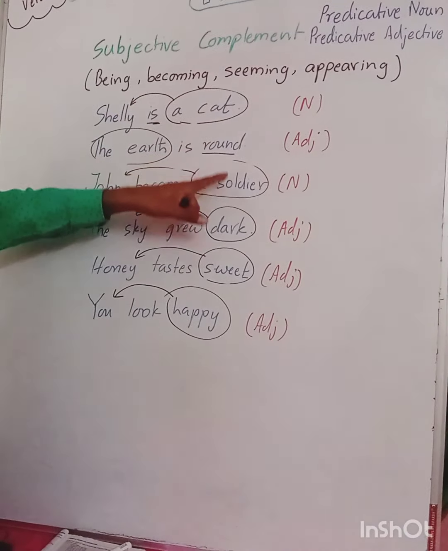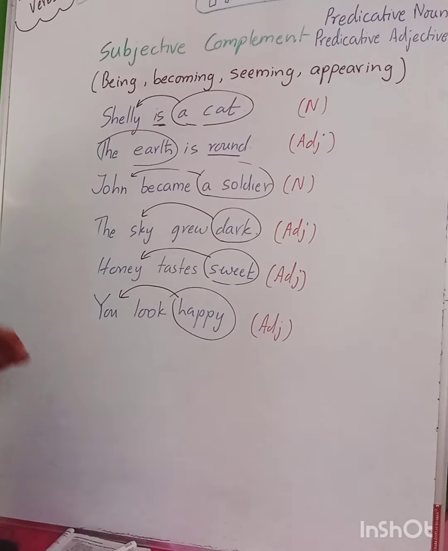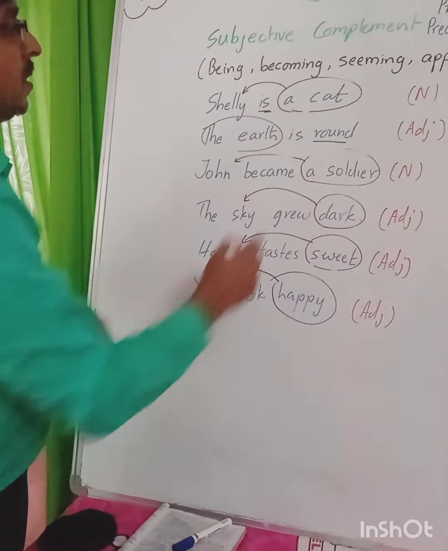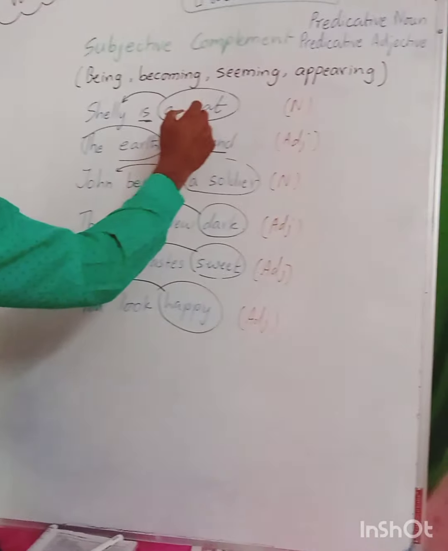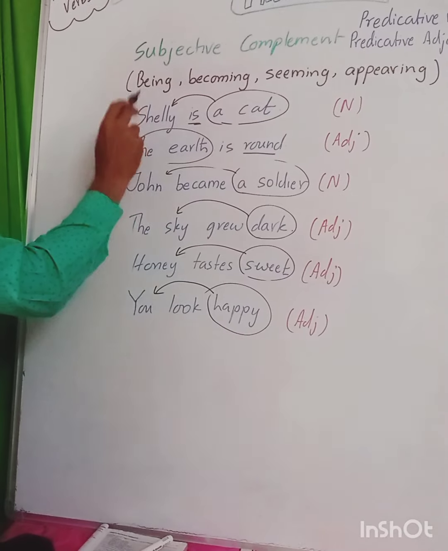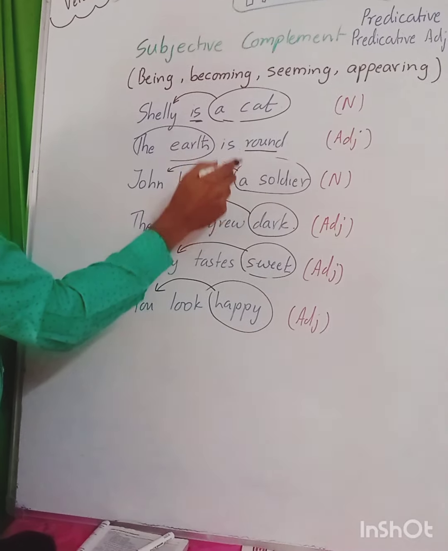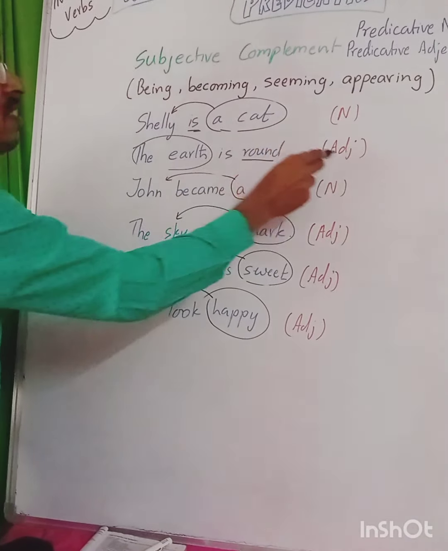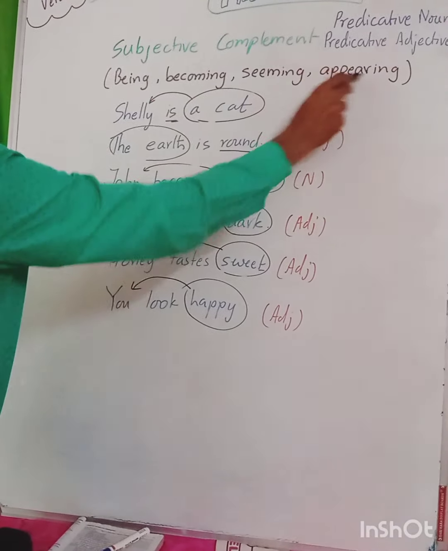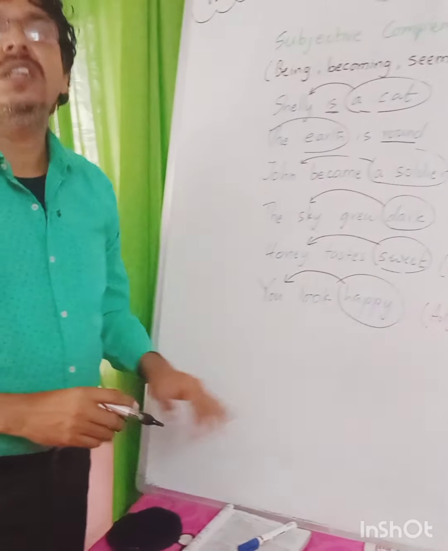So these all are complements. These complements describe only the subject and there is no object. First we have to know an intransitive verb has no object, only then can we understand these are called complements. So a complement is either the name of the subject or species of the subject, then it is a noun, or it is the quality of the subject, then it is an adjective. Again, this kind of subjective complement comes with being, becoming, seeming, and appearing. These four categories of verbs. So this is called verbs of incomplete predication.